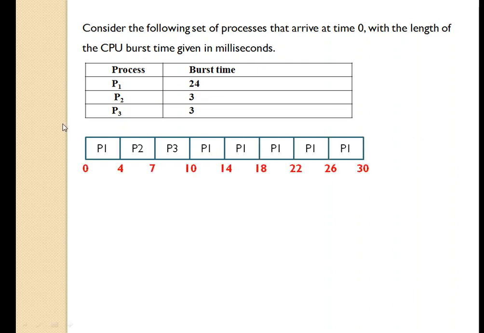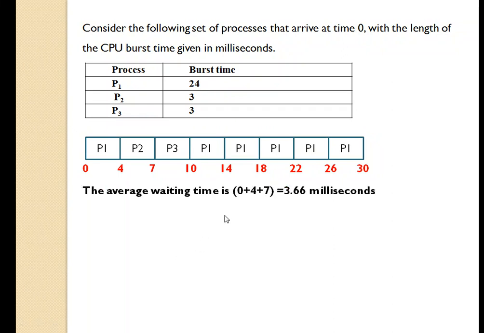At the 0th millisecond P1 will execute for 4 milliseconds. P2 requires 3 milliseconds, so 4 plus 3 is 7. P3 requires 3 milliseconds, so 7 plus 3 is 10. In this case P2 and P3 have finished their execution and have terminated. The remaining time slices or quantums will be given to process P1 till it finishes all its 24 milliseconds.